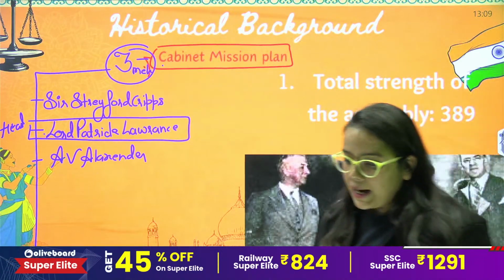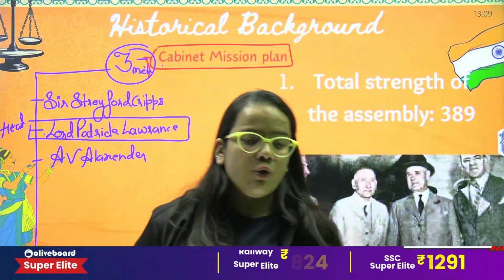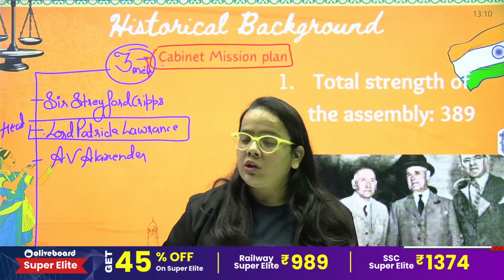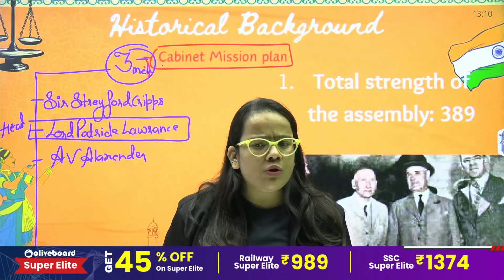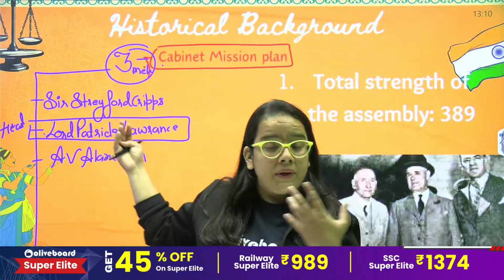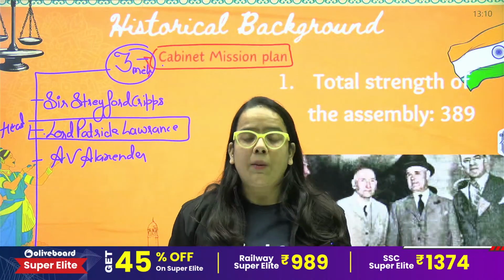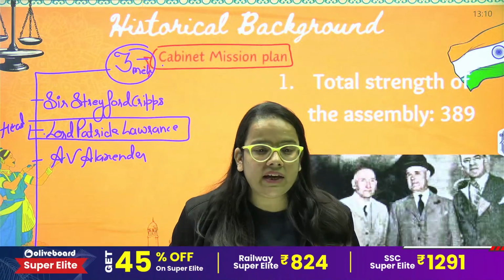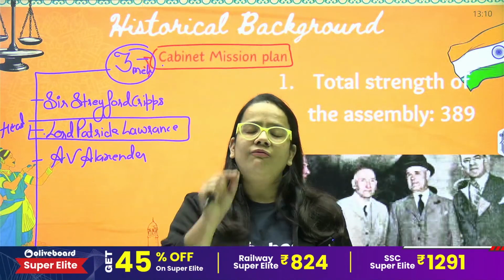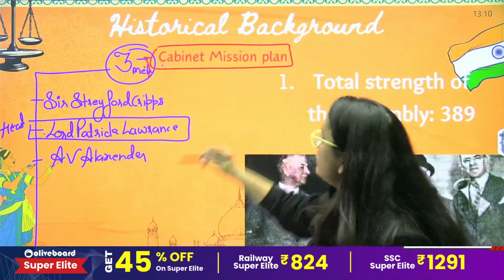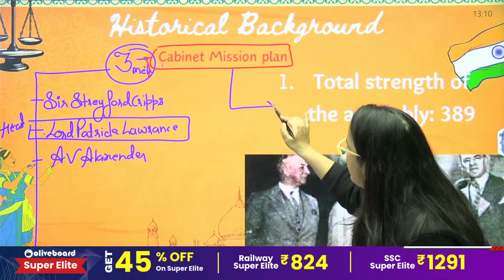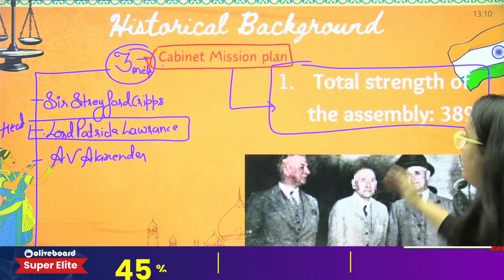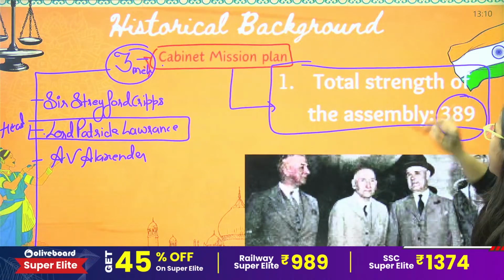So, for the administrative part, definitely you will need a document called the Constitution. For the formation of that Constitution, the Cabinet Mission Plan proposed to form a Constituent Assembly with a total strength of 389. So, basically, the Cabinet Mission Plan proposed the total strength of the Constituent Assembly, and the number is 389.